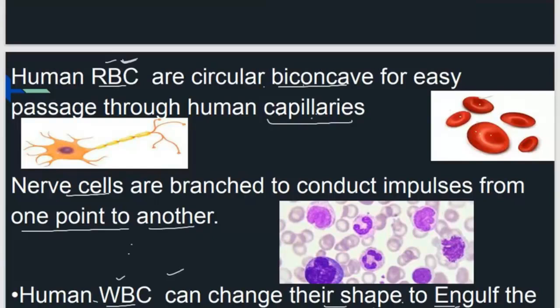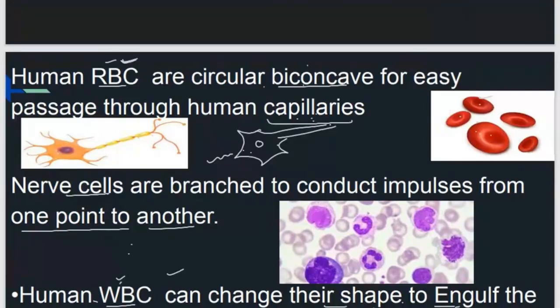They can travel through the small capillaries because of this shape. Whereas nerve cells have this branch shape, because they have to conduct impulses from one point to the other. So due to their function, they have this branch shape.